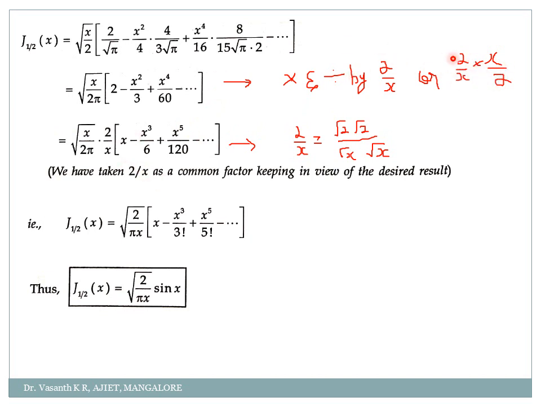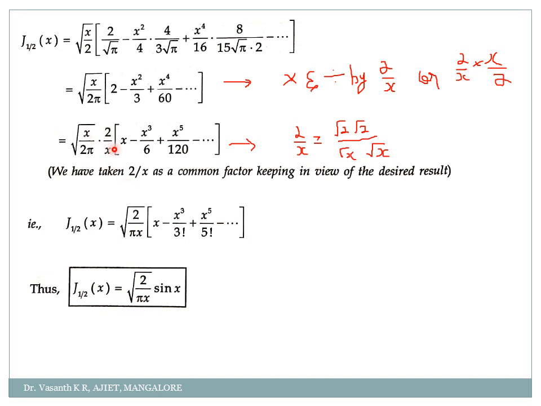So, after this step, you multiply and divide by 2 by x. Okay. So, if you multiply and divide by 2 by x, what will I get? 2 by x into x by 2, correct?